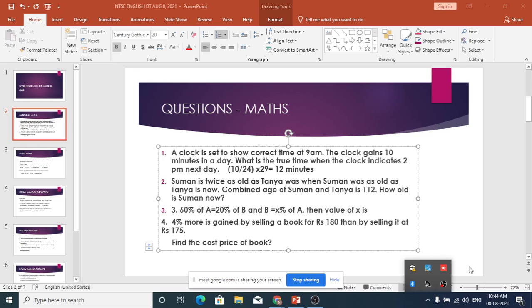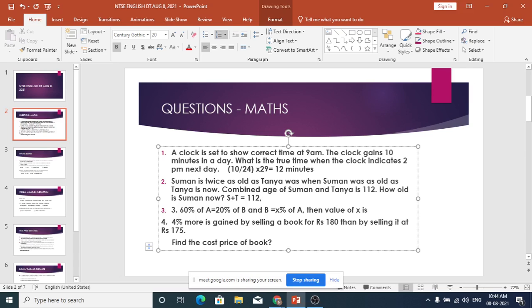Let us try to make two equations. Combined age of Suman and Tanya is 112. Let me say Suman's age is S and Tanya's age is T. So S plus T is equal to 112. S plus T equal to 112. Any confusion on this? All of you agree? Yes, sir. No objection. Okay. Now, the first one is clear. We wanted to make one more equation. Let's see how it can be done.